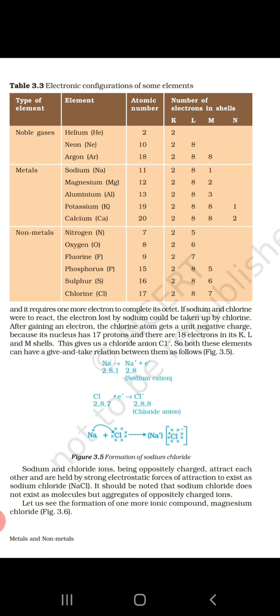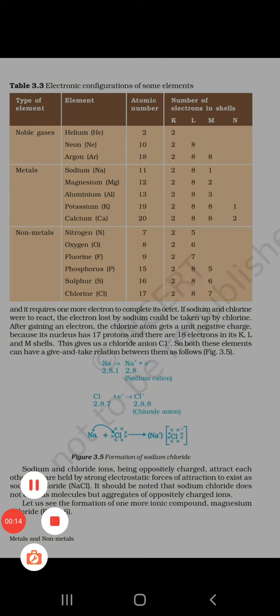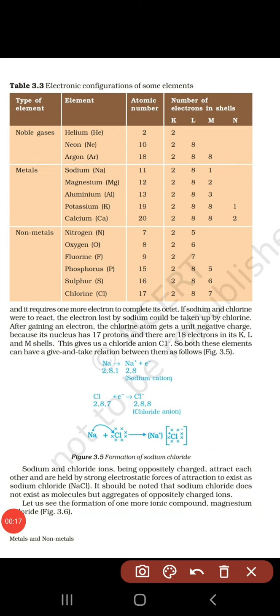So today we have to learn about how metals and non-metals react. Let's have a look at this table which is given. Given are noble gases, metals, non-metals. Their symbols are given here, their atomic numbers are given, and the electron shells are given. You already learned in class 9 about the electronic configuration of the metals and non-metals. Those shells are K, L, M, and N.